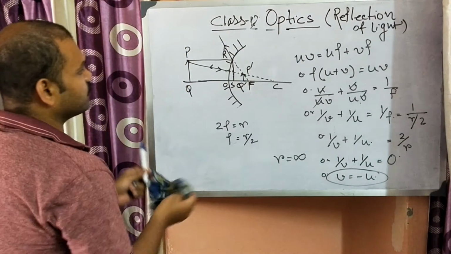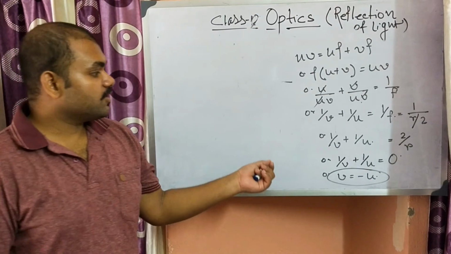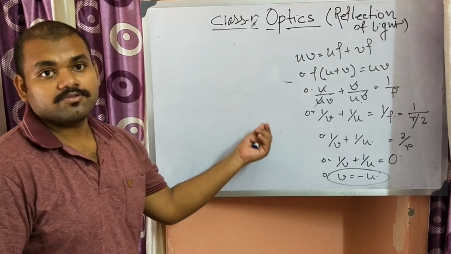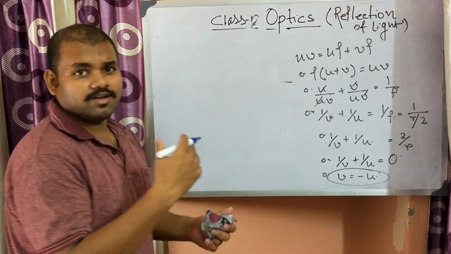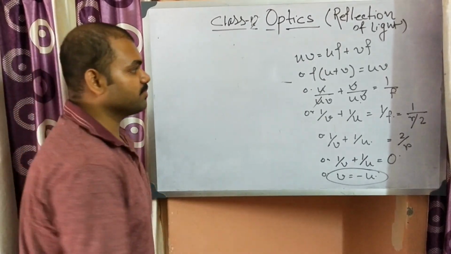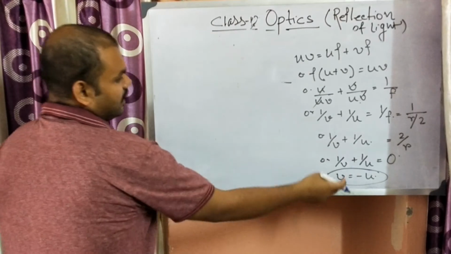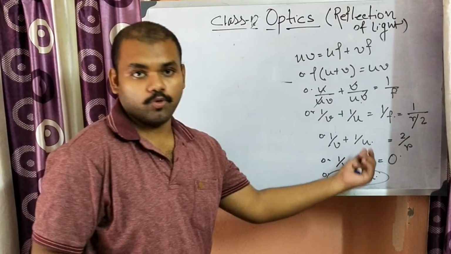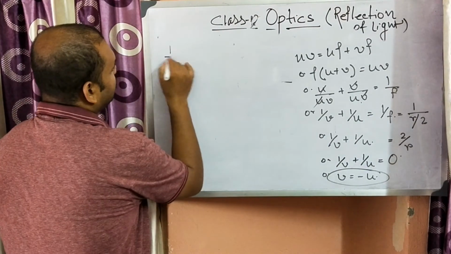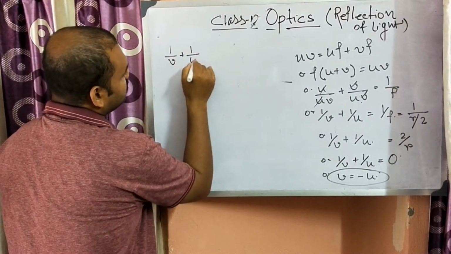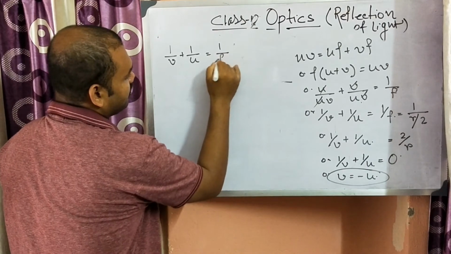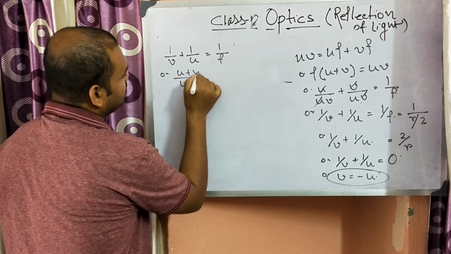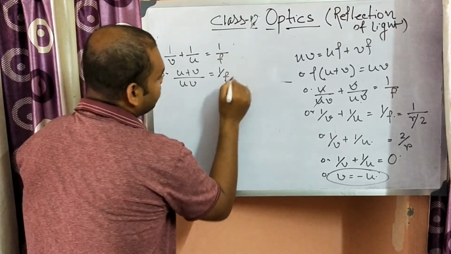Okay, now Newton's formula. Newton's equation is a particular equation where we measure things from the focus, or in relation with the focus. In this case, the earlier formula comes from measuring the distances from the pole. So we write 1 by V plus 1 by U is equal to 1 by F, or we can write U plus V by UV is equal to 1 by F,